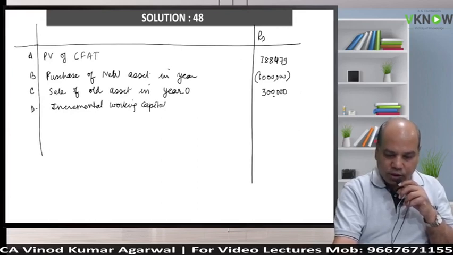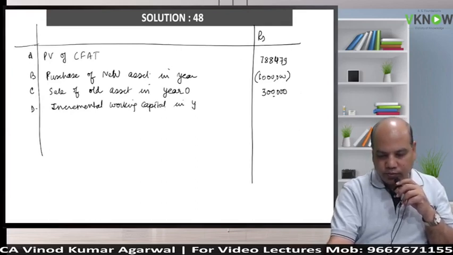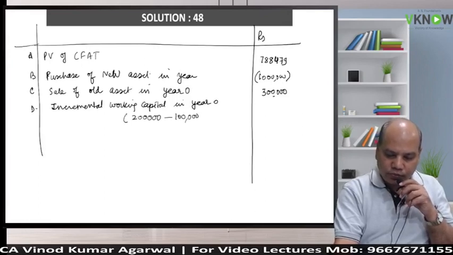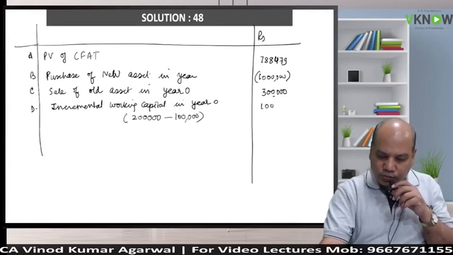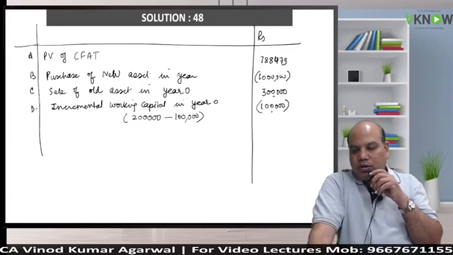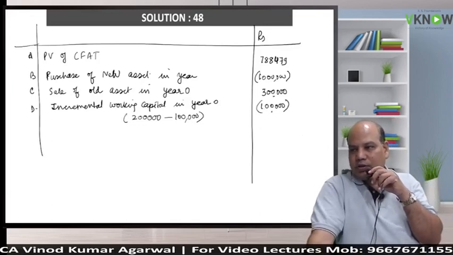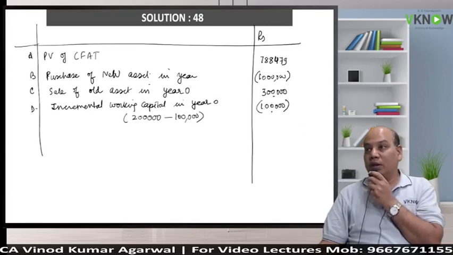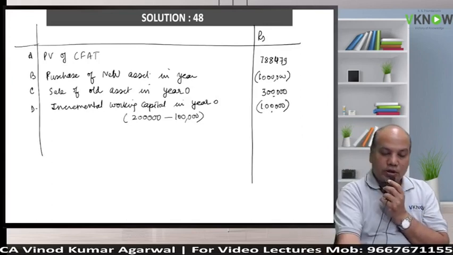New will be 2 lakh, old is 1 lakh. So you have to put 1 lakh more, 2 lakh minus 1 lakh. In brackets write that it is an additional working capital investment, but this 1 lakh will be recovered in the last year.